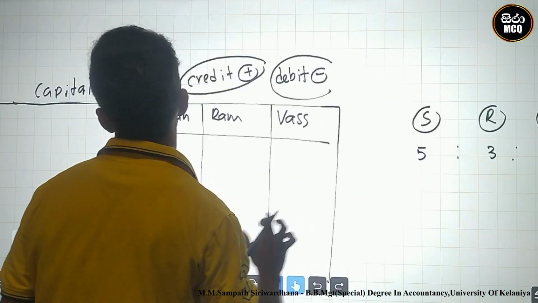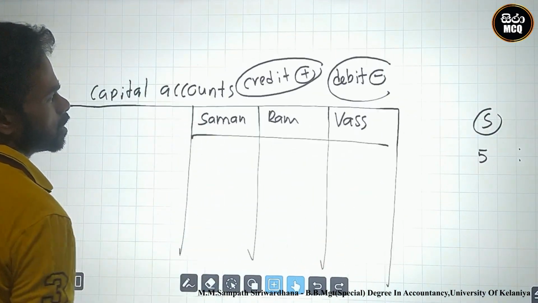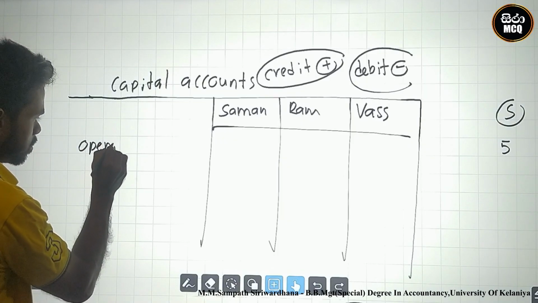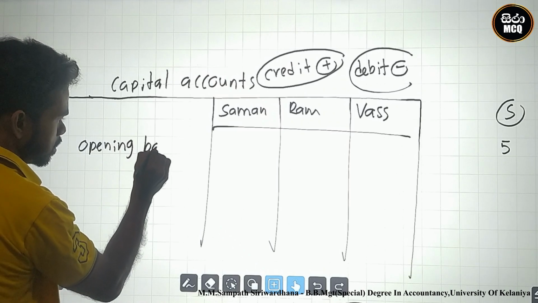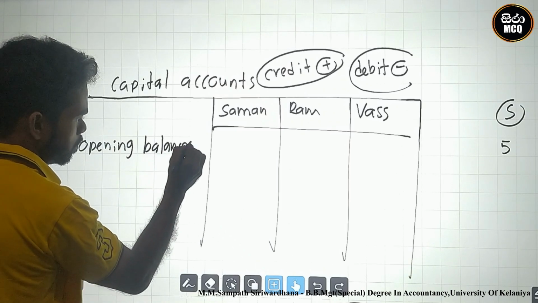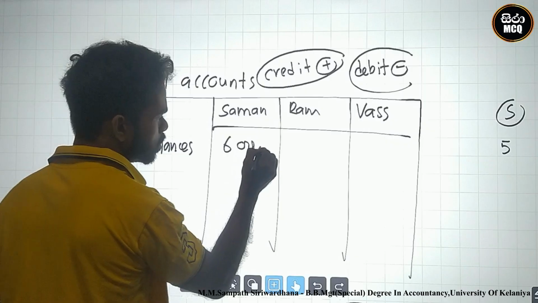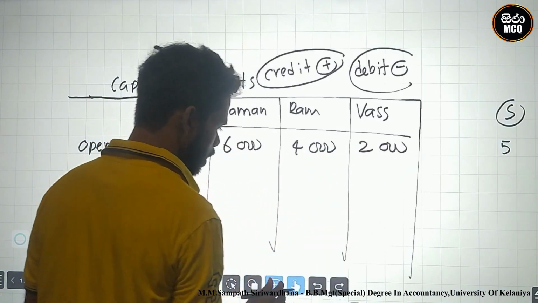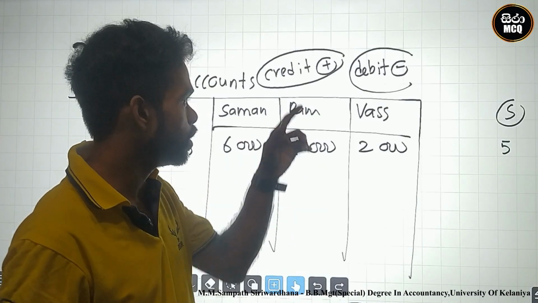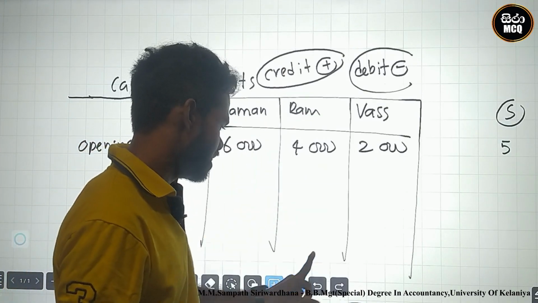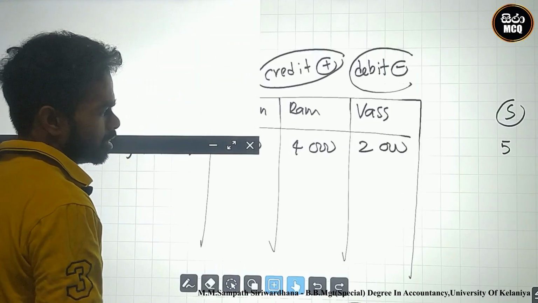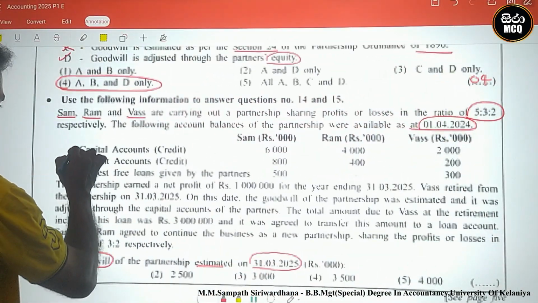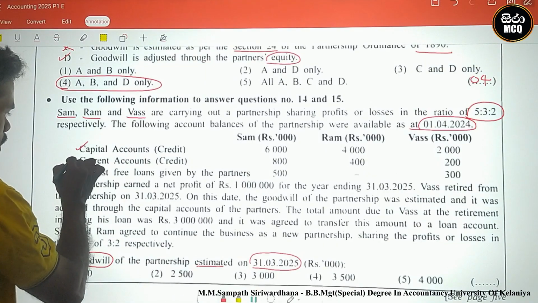Therefore, I go to the capital accounts opening balances. There are credit balances, therefore I add them: 6,000, 4,000 and 2,000.